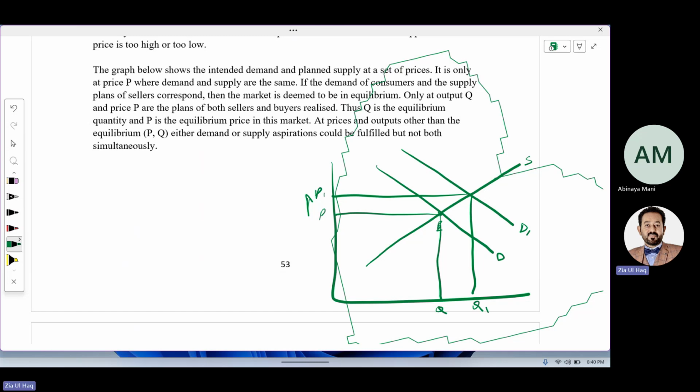Suppose supply increased, where it intersects the demand curve here, price will automatically decrease. Because nobody can set the prices in the market. Prices are set according to the free forces of demand and supply, and that is called equilibrium of price.